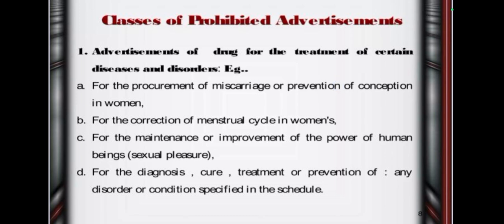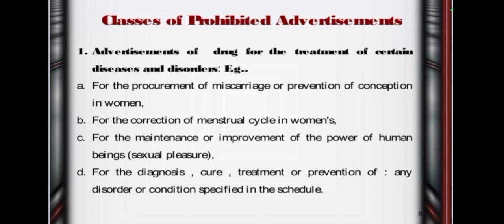Next we see the classes of prohibited advertisement. They are classified into four types. First one, prohibition of advertisement of certain drugs for treatment of certain diseases and disorders. Second one, prohibition of misleading advertisement relating to drugs. Third one, prohibition of advertisement of magic remedies. And the last one, fourth one, prohibition of import and export of certain advertisements. These are the classes of prohibited advertisement.